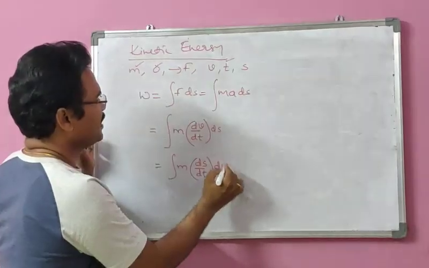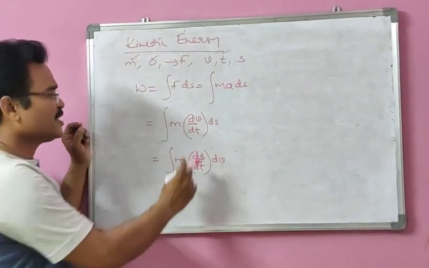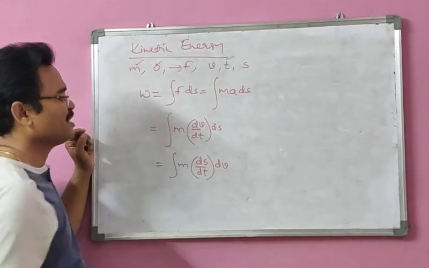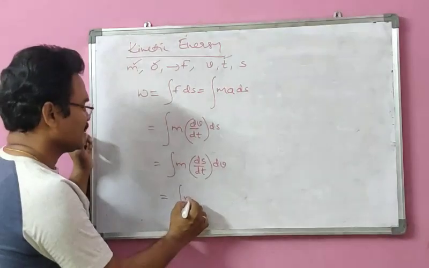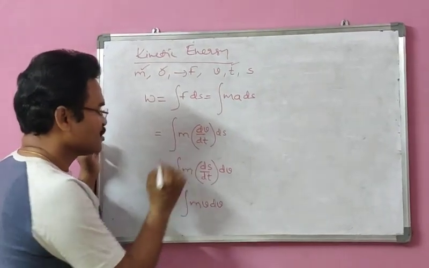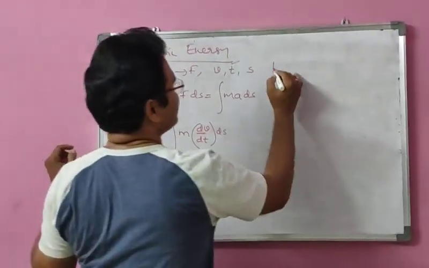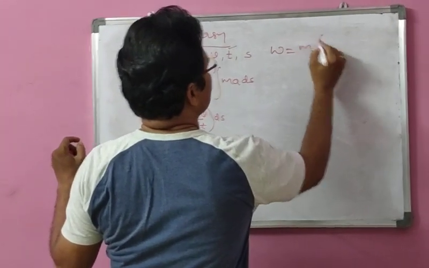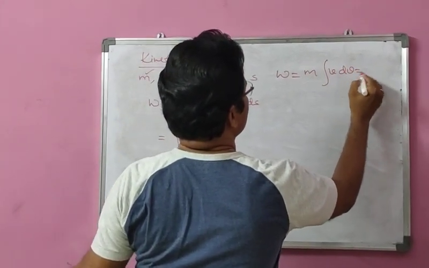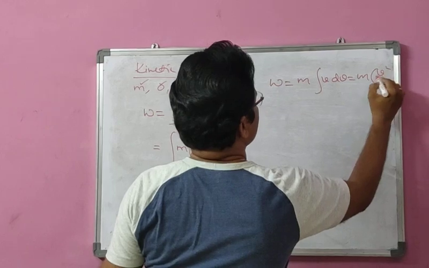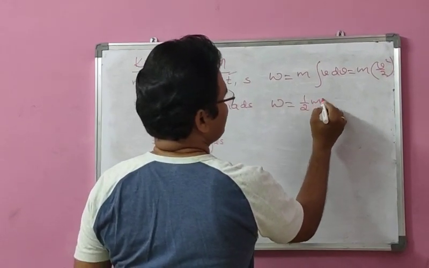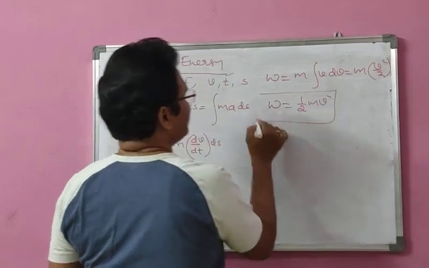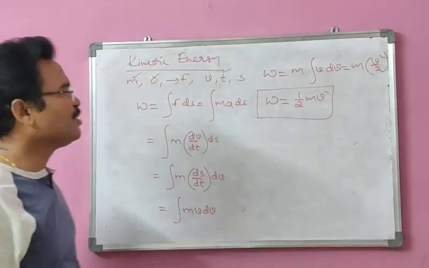ds by dt of dv we can write. But ds by dt is what here? Rate of change of displacement is called what here? Velocity. So it becomes mv dv. So on integration, what are we going to get here? m comes out, v dv is there. We are going to get v square by 2. So I can write W equal to 1 by 2 mv square. That is work done to move a body.